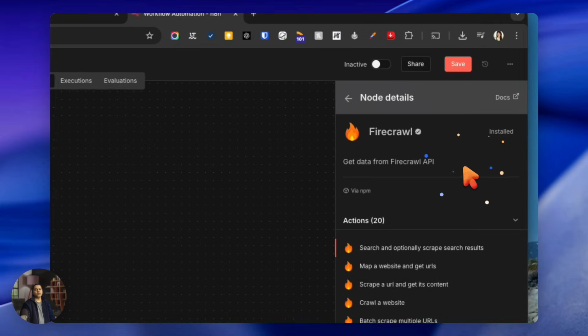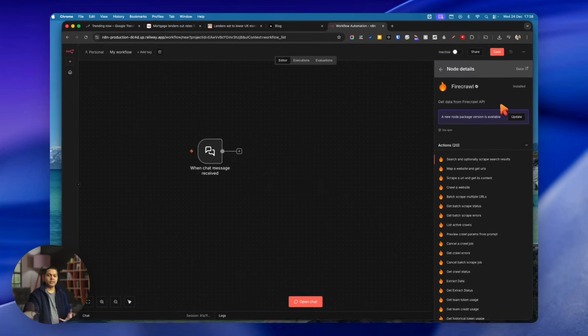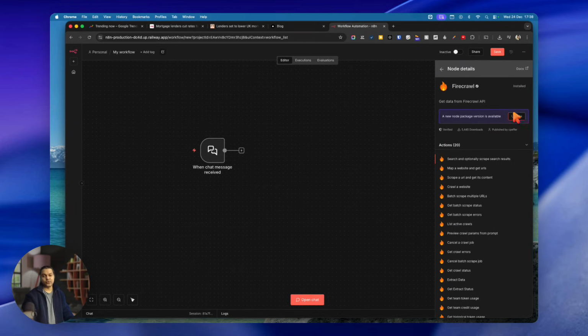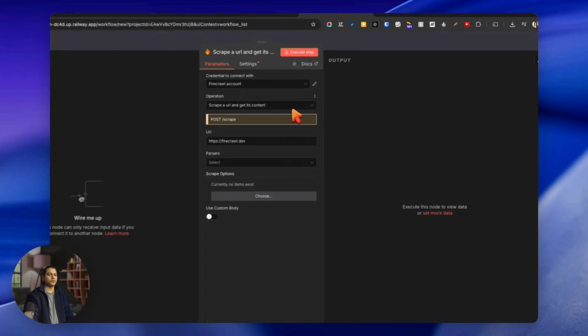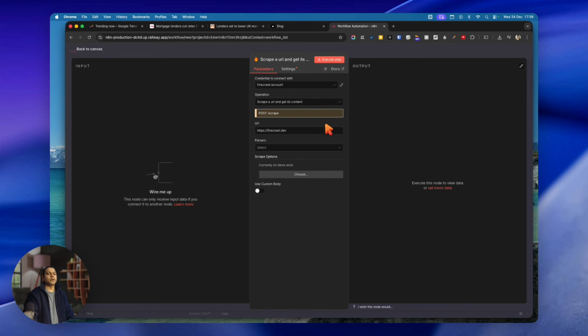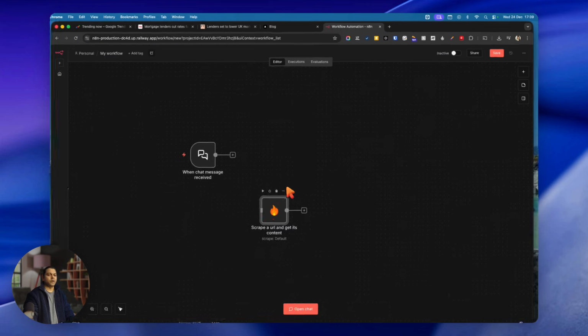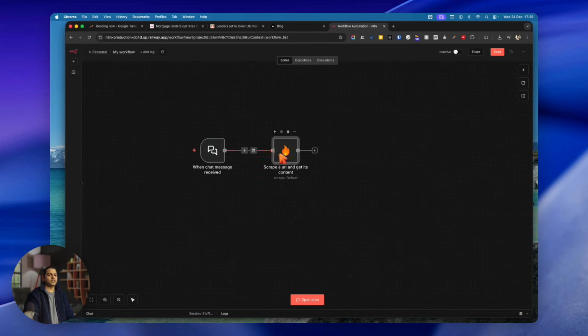Because I already have Firecrawl installed, it's showing me updated here. But in your case, it might just show you install it. Now, what you have to do is search for scrape a URL and get it. That is the one we have to click and select, and it will open something like that. So we will take it out, put it here, and attach it here.